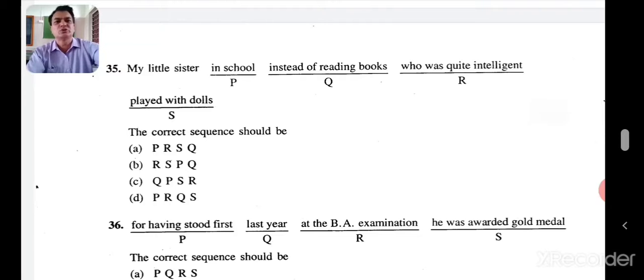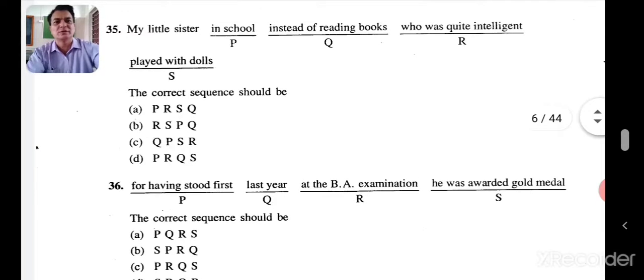My little sister, in school, instead of reading books. So let's see here. It is starting with my little sister. After that, what? Usually this kind of phrase will come: who was quite intelligent. My little sister was quite intelligent, played with dolls in school instead of reading books. Is it correct? RSPQ, is it there? Yes, B will be the right answer.